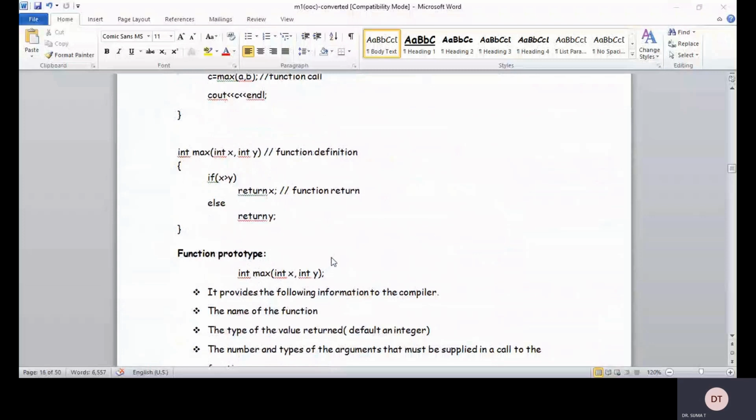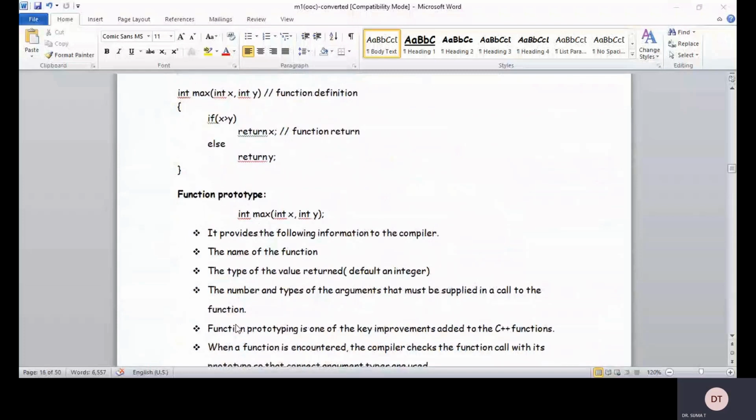It provides the following information to the compiler: that this function is going to be used in the future, and it takes two parameters of the same kind, int x comma int y. The name of the function is max, and the type of value returned, by default if you don't specify any return type, is int.